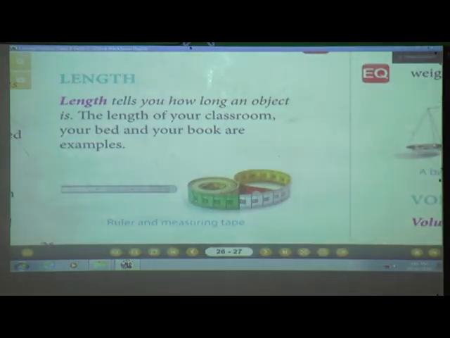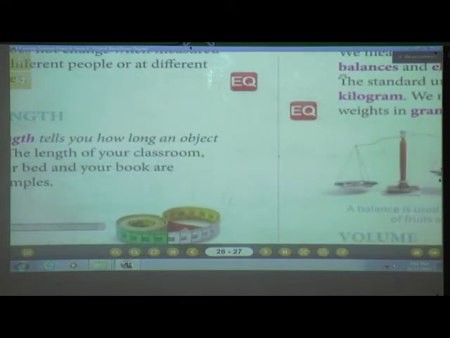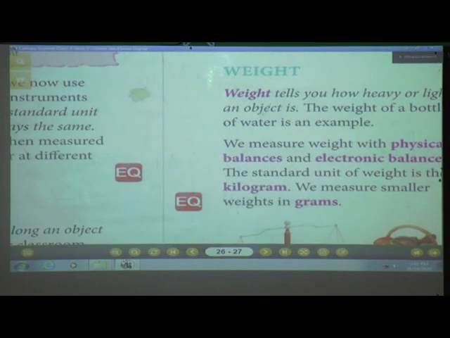Now we will see the next point. See the length of your classroom, your bed. What will you do? You are going to measure your hall or kitchen or bedroom. Or else you can measure the length of your bed. Just now you have measured the length of your book, isn't it? Yes, very good.